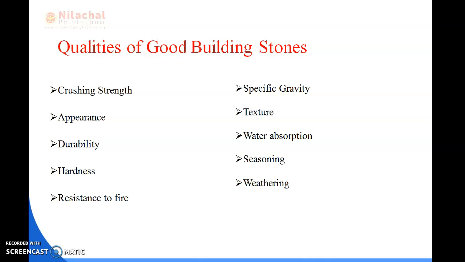Next is water absorption. If we keep the stone in water for 24 hours, then the percentage absorption by weight after 24 hours should not exceed 60%.